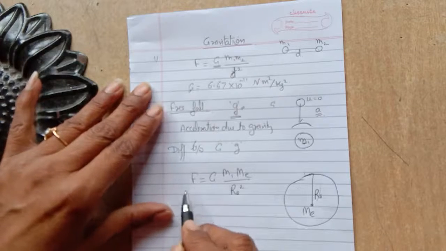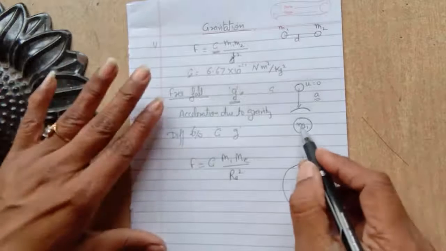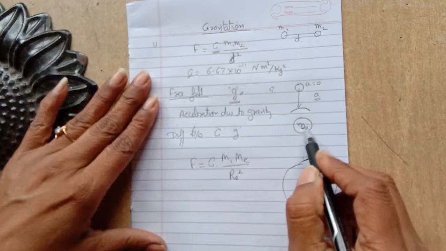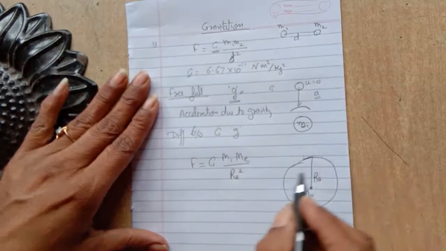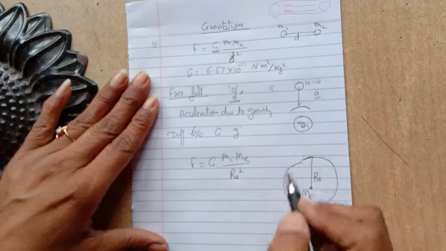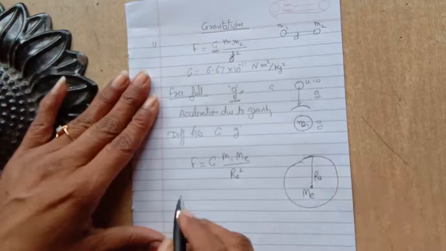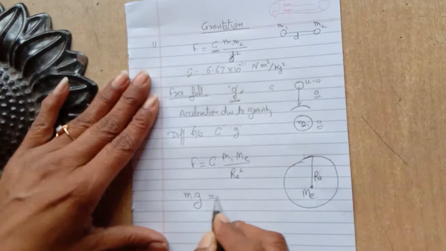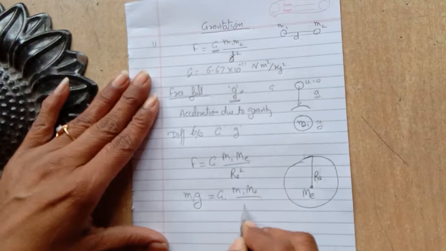So according to Newton's second law, we know that F is equal to m into a. The force acting between the two objects can be found as the product of the mass and the acceleration. So let the acceleration produced in the object be g. So we can say that F is equal to m into g. It is equal to G m1 Me upon Re square.